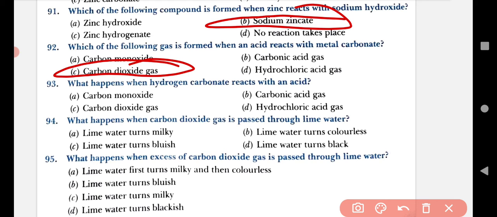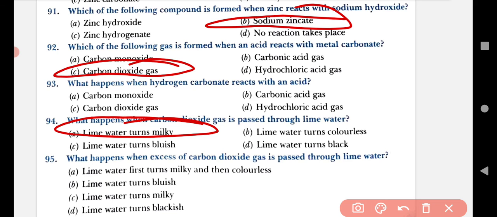Now question number 93. What happens when hydrogen carbonate reacts with an acid? A. Lime water turns milky. B. Lime water turns colorless. C. Lime water turns bluish. D. Lime water turns black. So lime water turns milky. Understand?